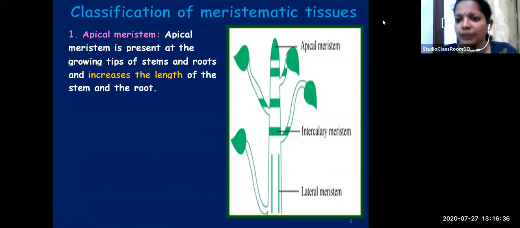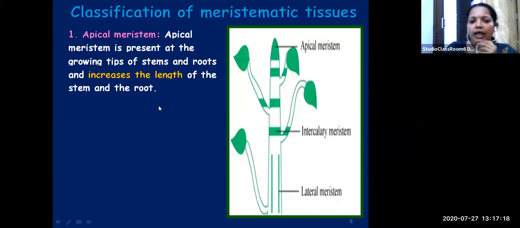Apex means what? Tip. Apex means tip. So apical meristem is the meristematic tissue present at the growing tips of stems and roots. So where do you find them? At the growing tips of stems and roots. Apical, apex, tip. So remember like that.